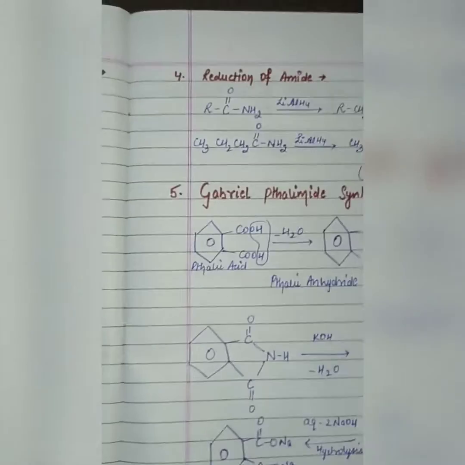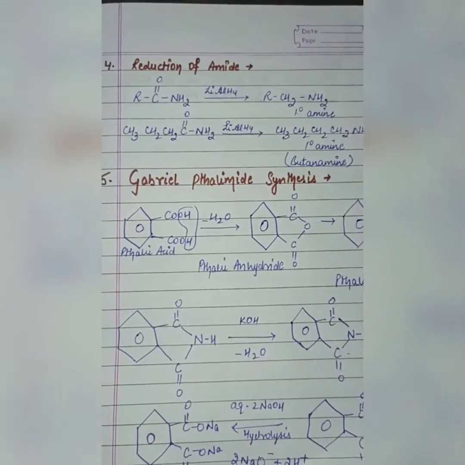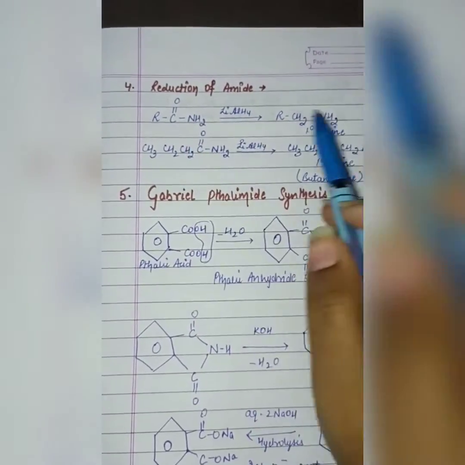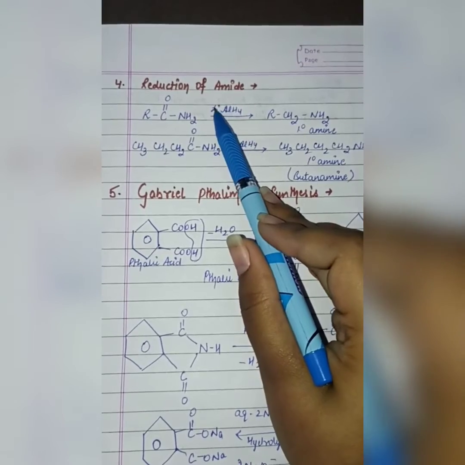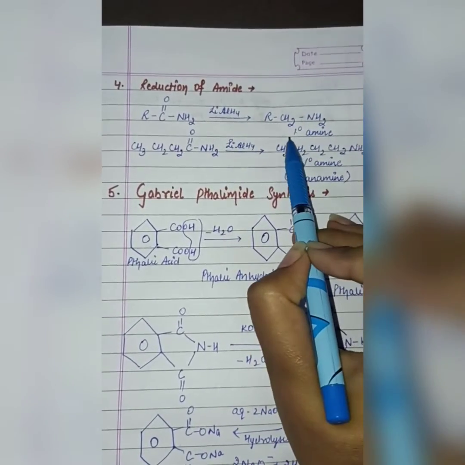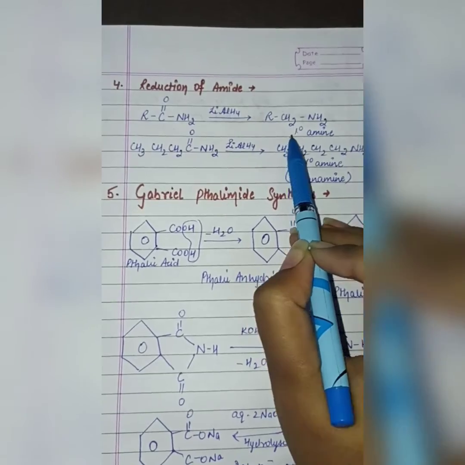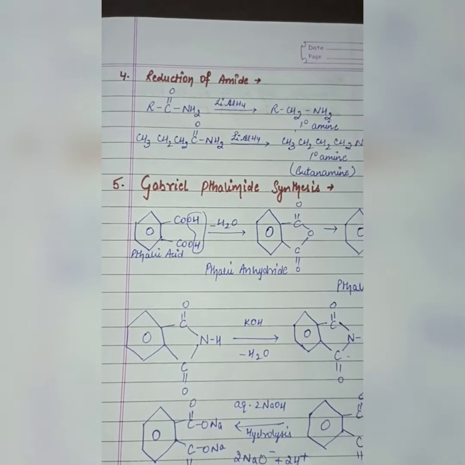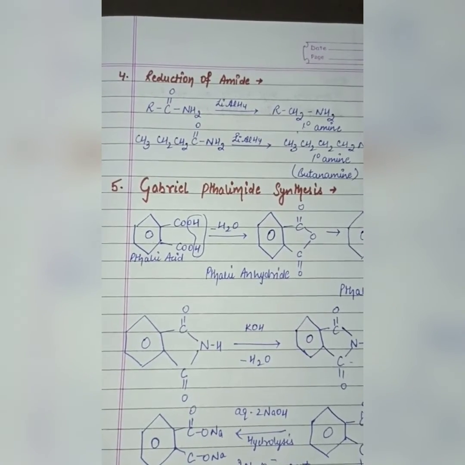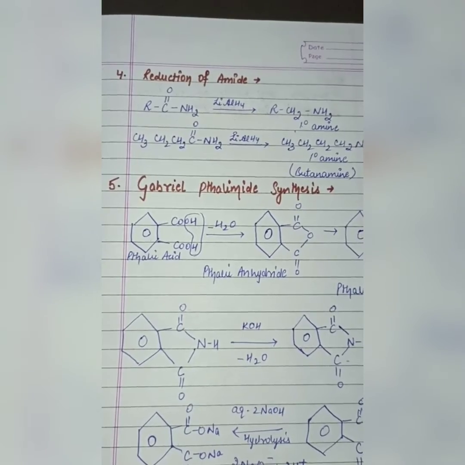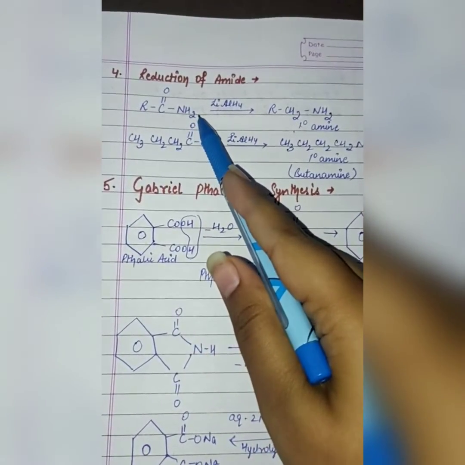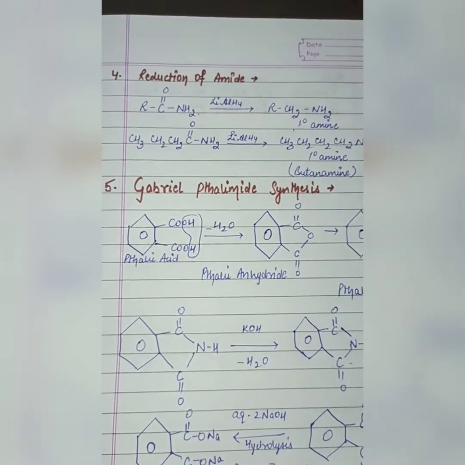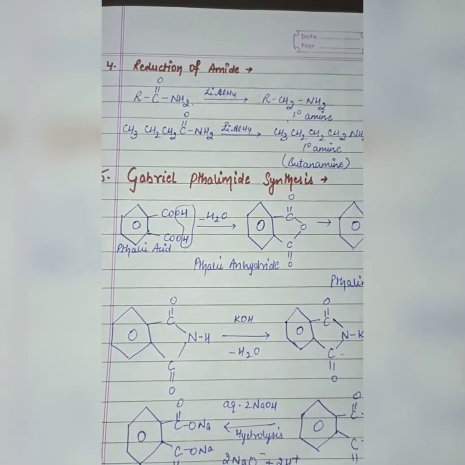Okay, next is reduction of amide. We write the amide like this, RC=O with NH2, and we treat it with lithium aluminium hydride, it forms this primary amine. Same as in the case of nitrile, in the amide also the same reagent is there, and we have to transfer only 2 hydrogens to the carbon. Okay, and it forms the primary amine.